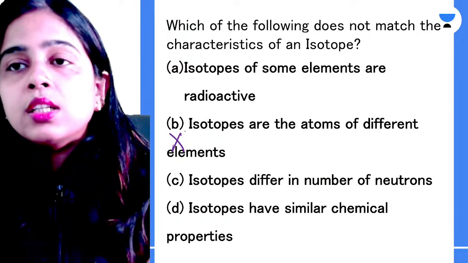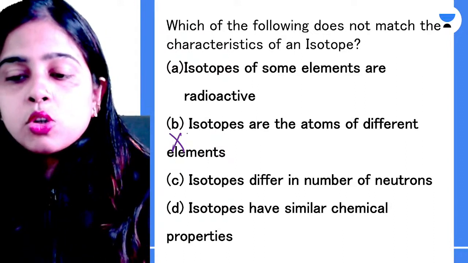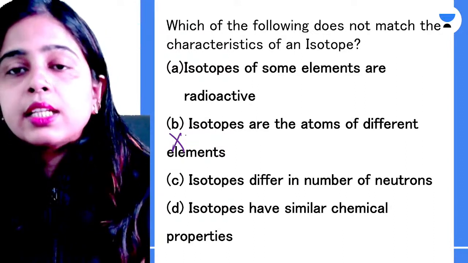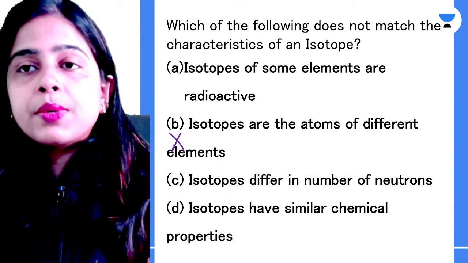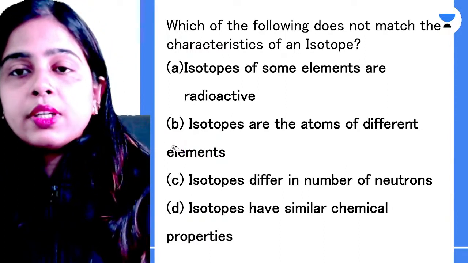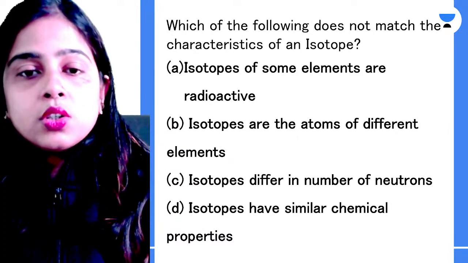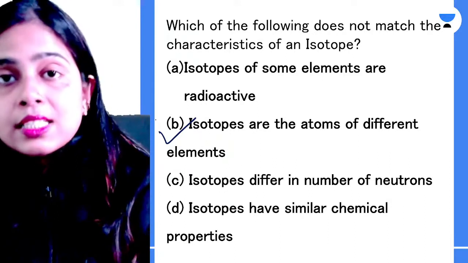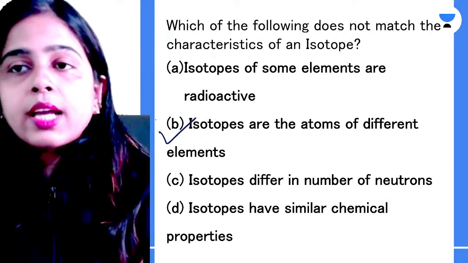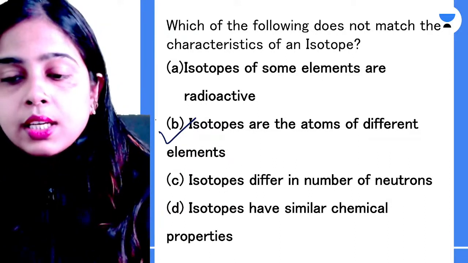So the characteristic of an isotope which is not given correctly is option B, which does not represent the correct characteristic of an isotope. Option B is the correct answer here, but it is a wrong characteristic of an isotope. Clear, everyone?